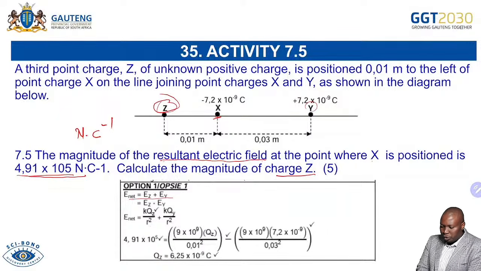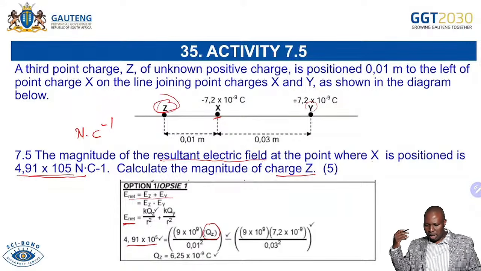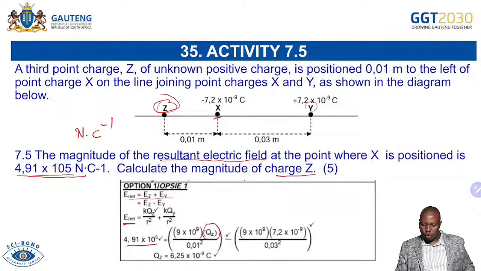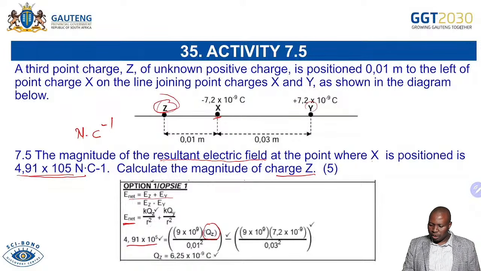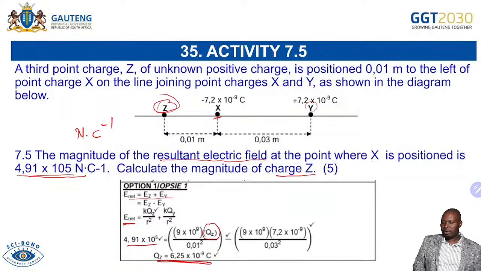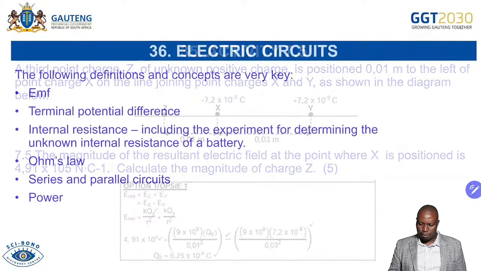We substitute E net, given as 4,91 times 10 to the power of 5. We know E net, we know k, we know r squared, we know QY. So you substitute everything, and then make QZ the subject of the formula. Please practice, and then you are able to determine QZ there, and it helps you as you prepare for your exams.